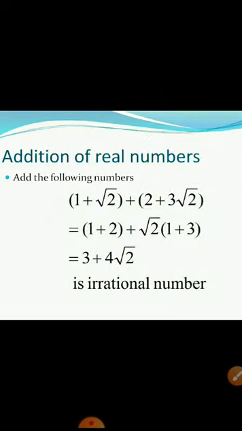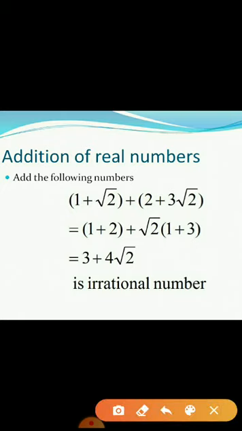Okay. Next, we are going to see how to add real numbers. That means how to add irrational numbers. And we are going to check whether if I add any two irrational numbers or if I subtract any two irrational numbers, whether I am going to get irrational or rational numbers. Okay. Now these two are irrational numbers itself. I have added this two. How I can add is here same terms. Same terms means what? Which are having the similar terms.